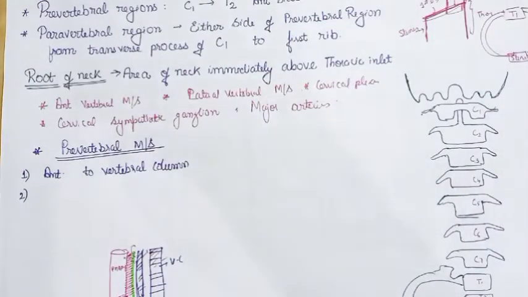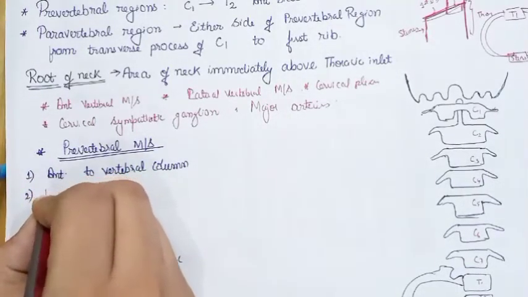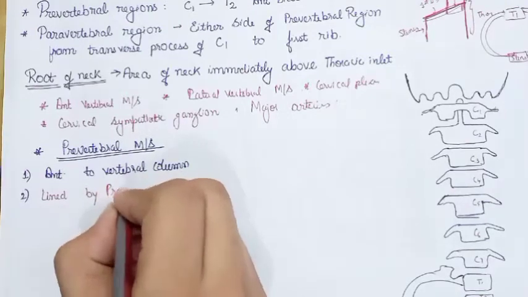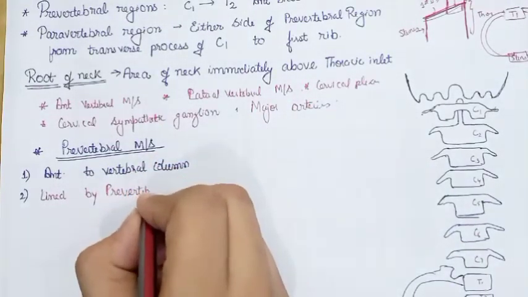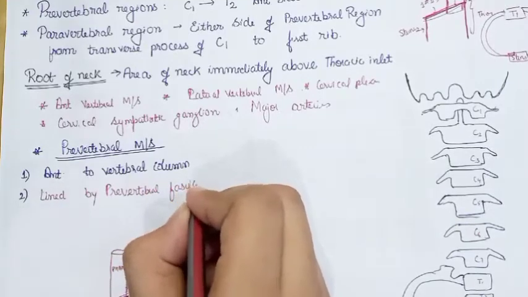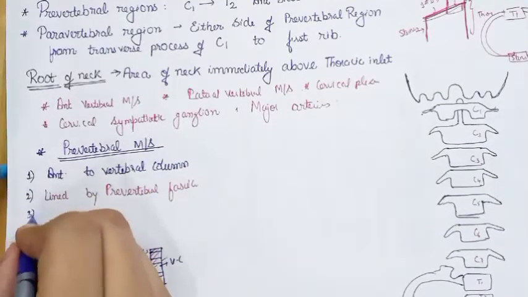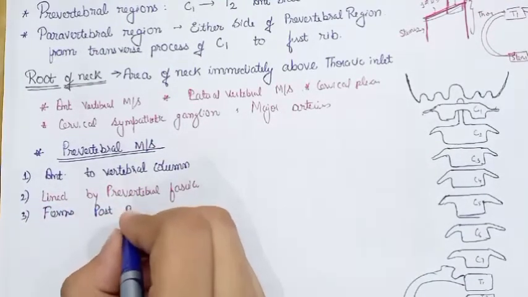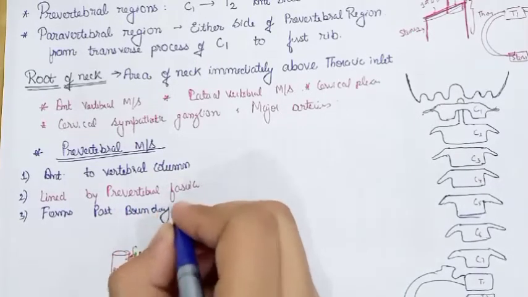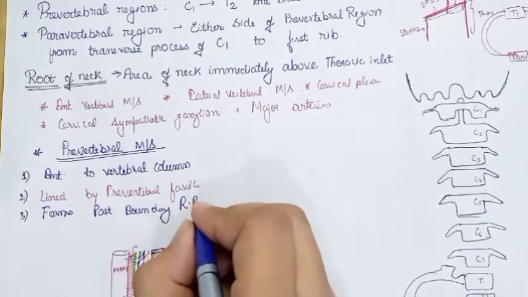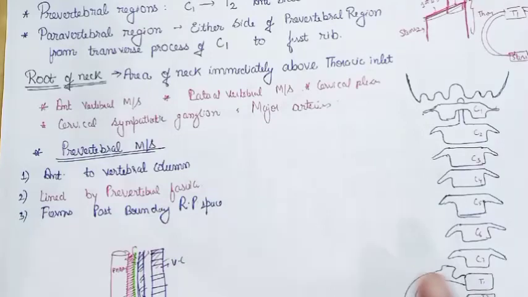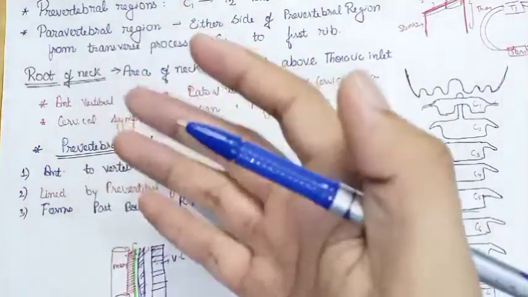So the very first point was that it is anterior to the vertebral column and covered by which fascia? Prevertebral. Pre means in the front, prevertebral fascia. And one more point, I told you that it forms a posterior boundary of the retropharyngeal space. So you should write it in full in your notes. RP means retropharyngeal.